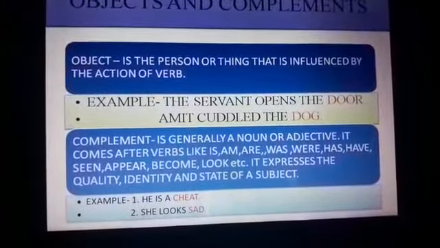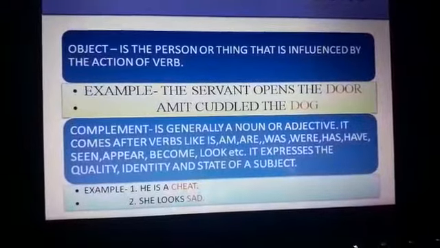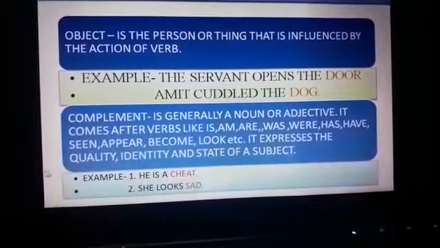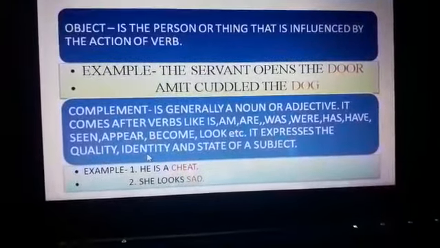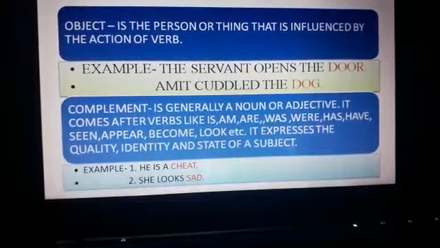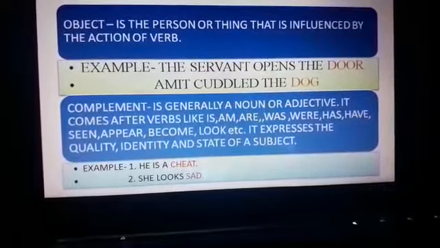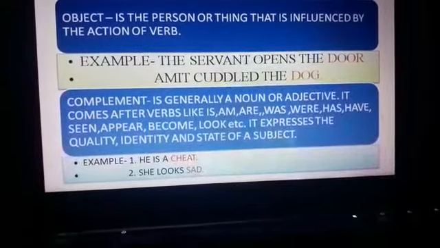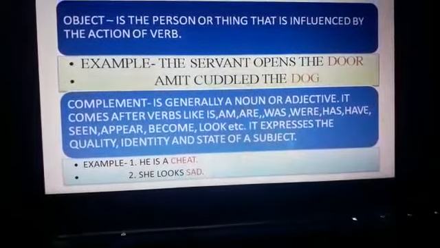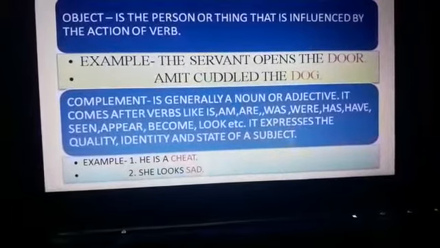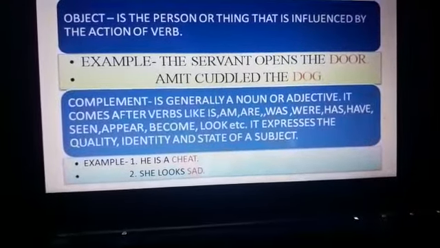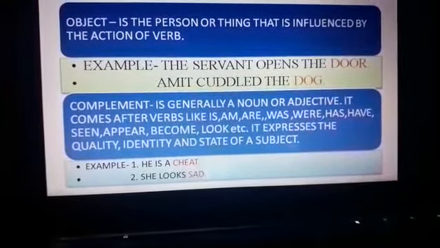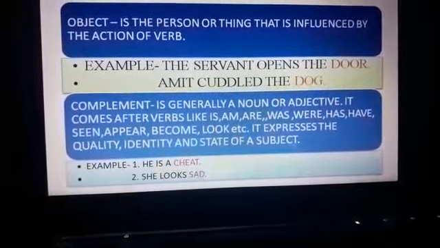I'm repeating again. Complement is a noun or an adjective. It comes after the verbs and it expresses the quality of a subject, identity of a subject, and state of a subject. Quality means what kind of person he is. He is a cheater. State, what is the mood of that girl? She looks sad. This is the state we are discussing. If I say they are happy, it's the identity of the subject. So I hope complement is clear to you.